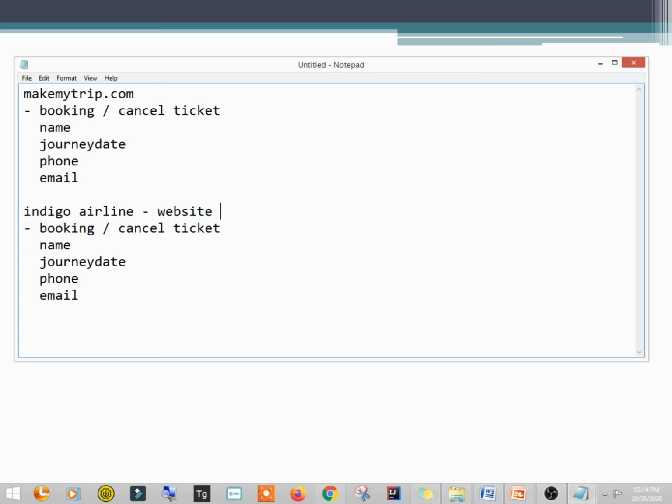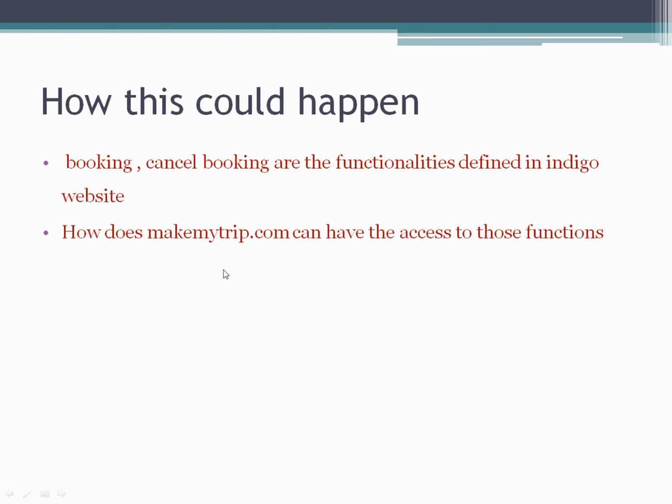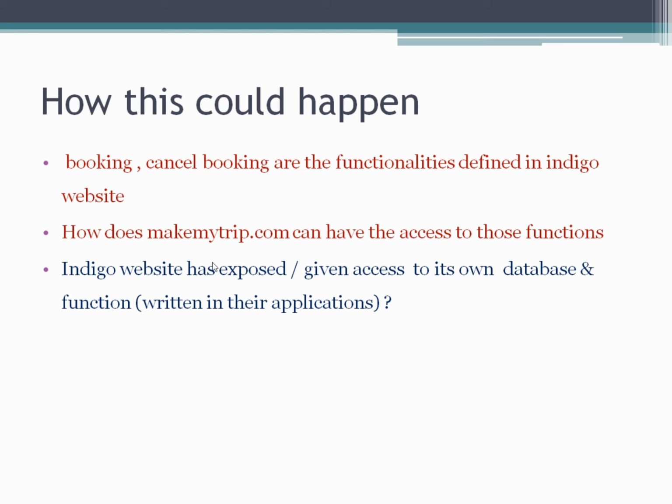There will be a separate database for Indigo airline website. There will be some functions written in the code of the website, and you might observe that MakeMyTrip is directly accessing the functions like booking or cancel booking. So how is this happening? So one of the chances I can guess is that it might be like that Indigo website has exposed or given the access to its own database and functions written in their application.